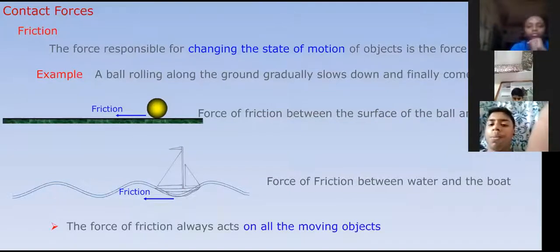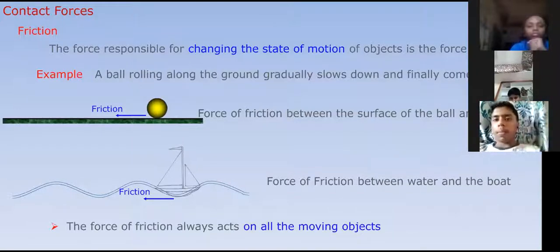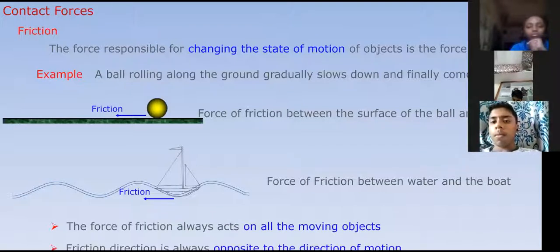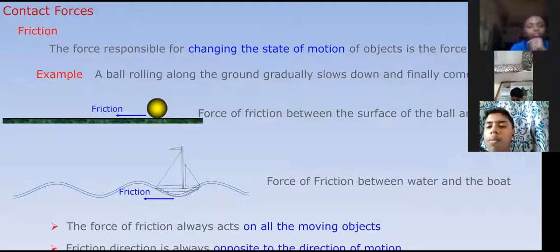The force of friction always acts on all the moving objects. If it is not in motion, there is no friction. Friction direction is always opposite to the direction of motion. Very, very most important point, keep in your mind.